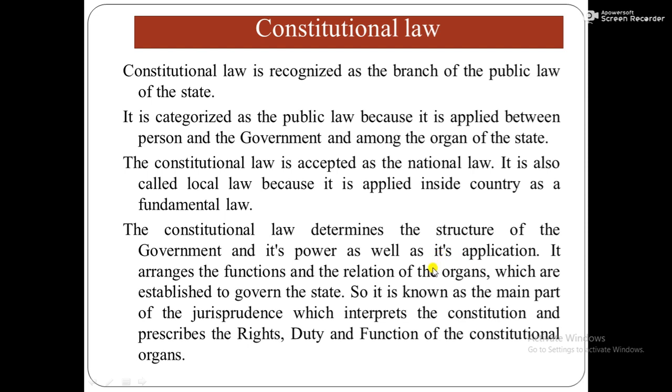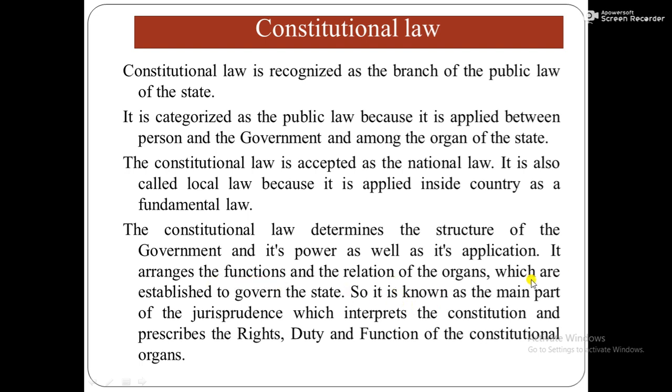How that type of government is formed is also prescribed by the constitutional law, and how much power the government may exercise, as well as its application. Application means how laws are applied, how government acts. All these things fall under the constitutional law.